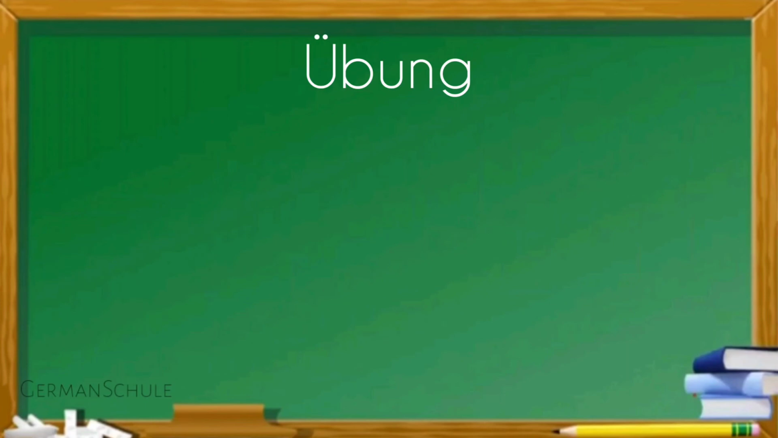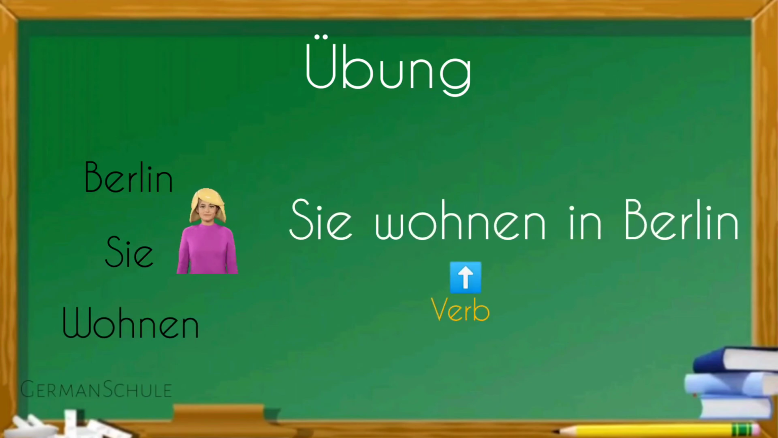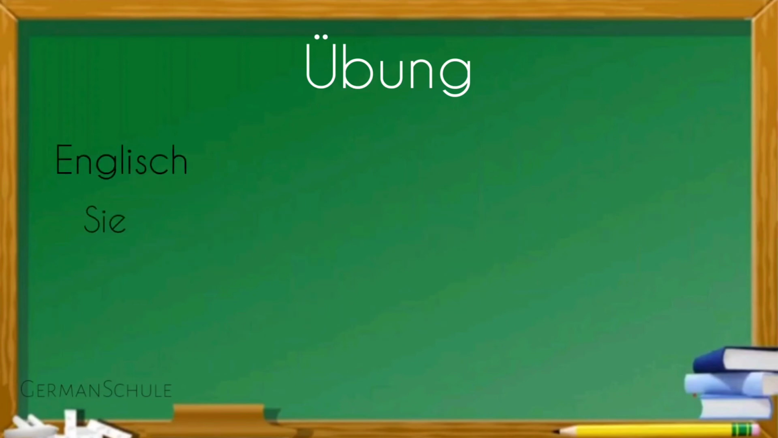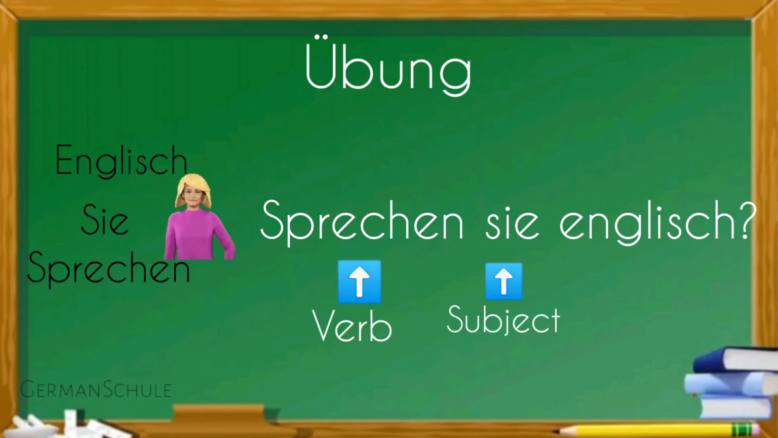Let's move to the next one. Berlin, Sie wohnen. The correct answer is Sie wohnen in Berlin. Wohnen is the verb and the subject is Sie. English, Sie sprechen. And the answer should be: sprechen Sie English. This one is tricky because it is a question. And the question you can form here is a ja nein Frage. And in a ja nein Frage, the verb is in first position. And the subject will follow it. So, sprechen is the verb here and Sie is the subject.